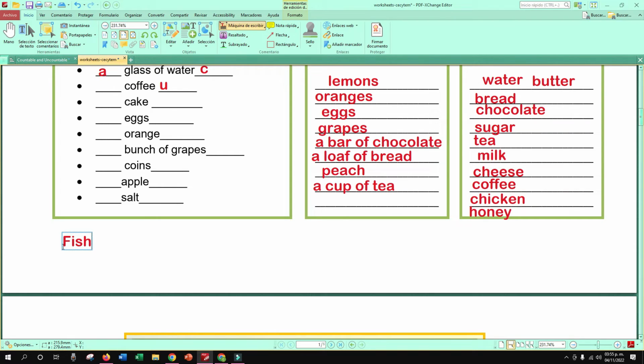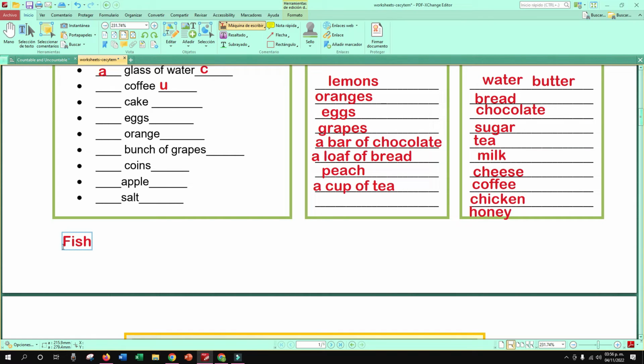Excelente. Cuando hablemos de fish como animal que vive en el océano, en un río, ¿verdad? Va a ser contable. Pero cuando hablemos de fish como la carne del pescado o el pescado frito en sí, va a ser incontable. ¿Ok? Entonces, cuando sea la comida, incontable. Cuando sea el animal, va a ser contable.